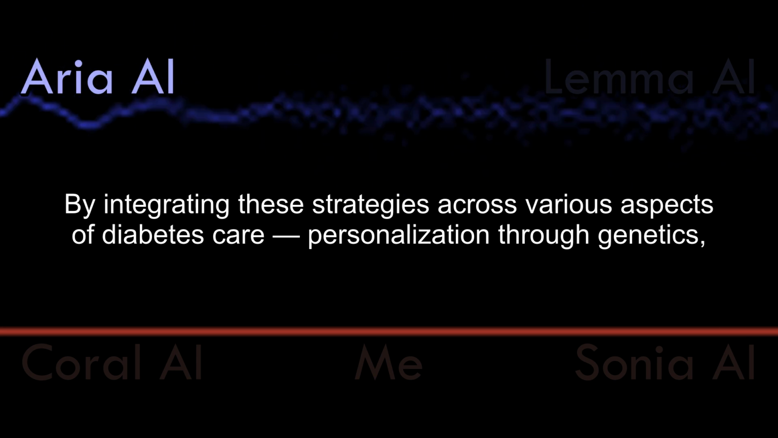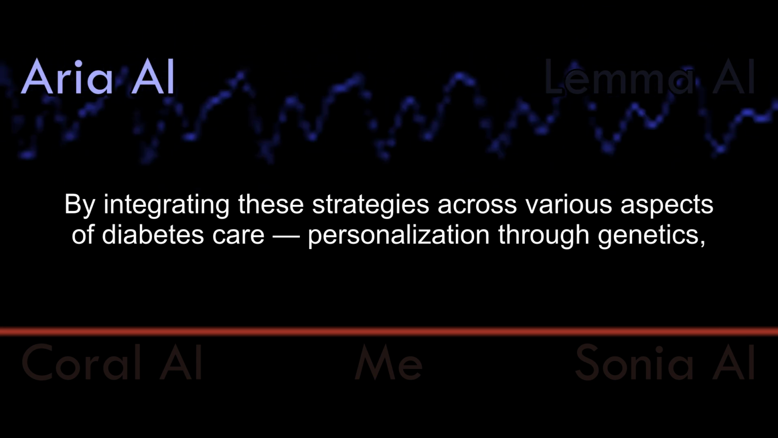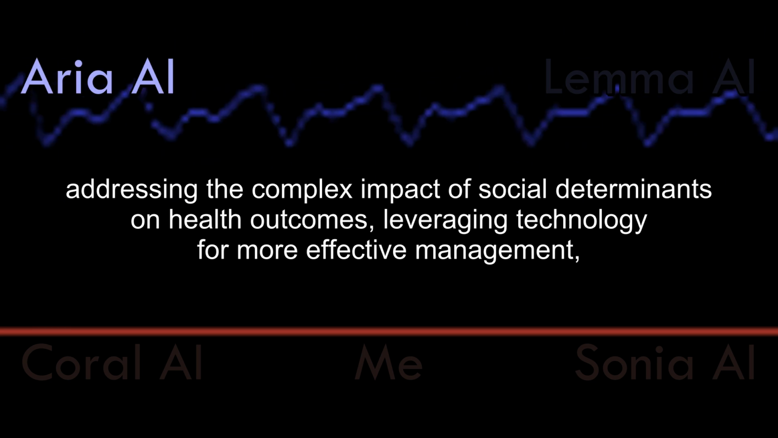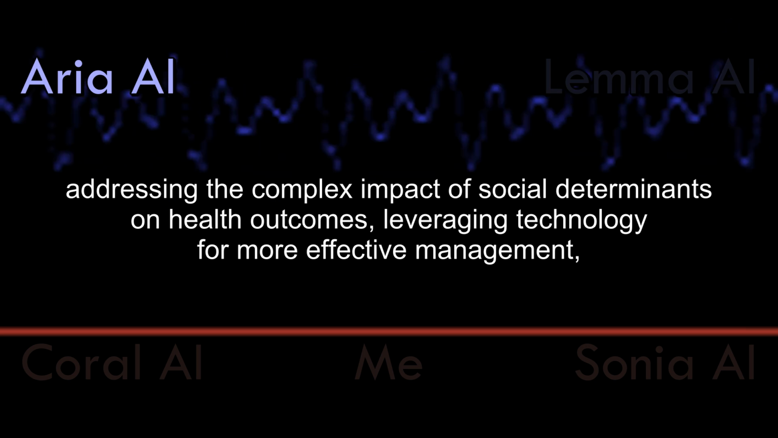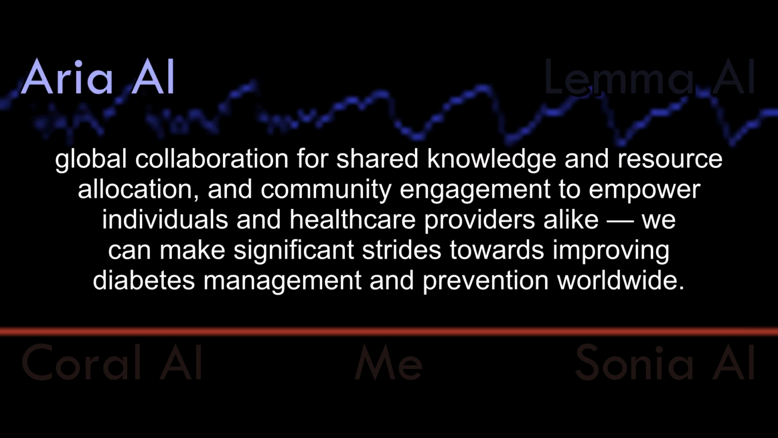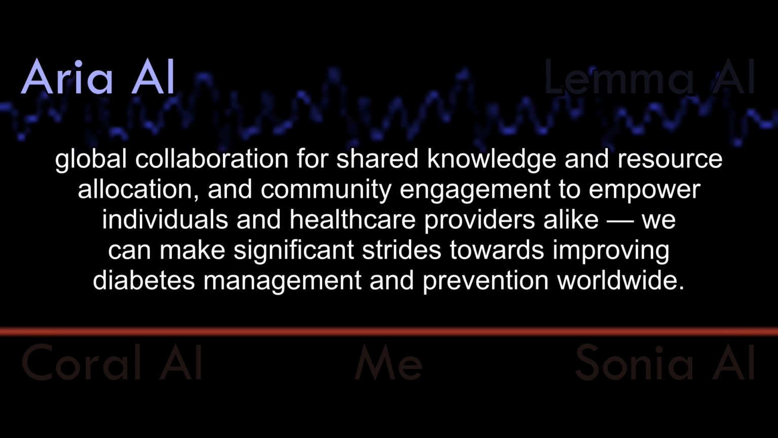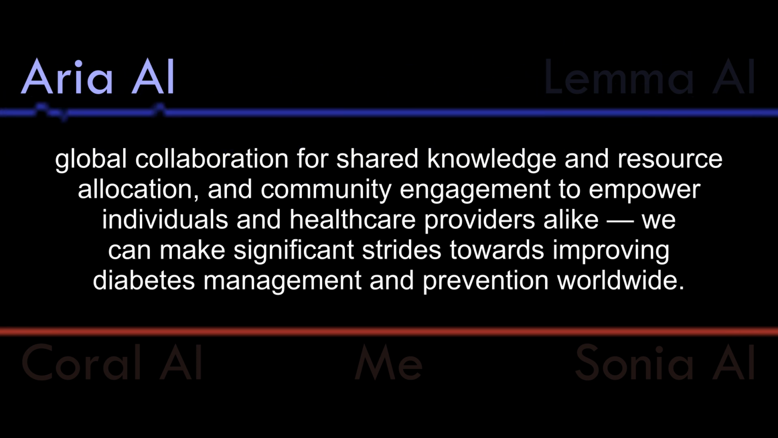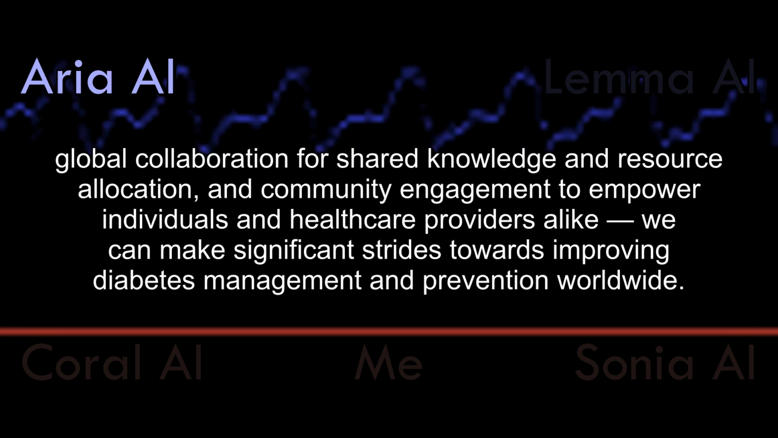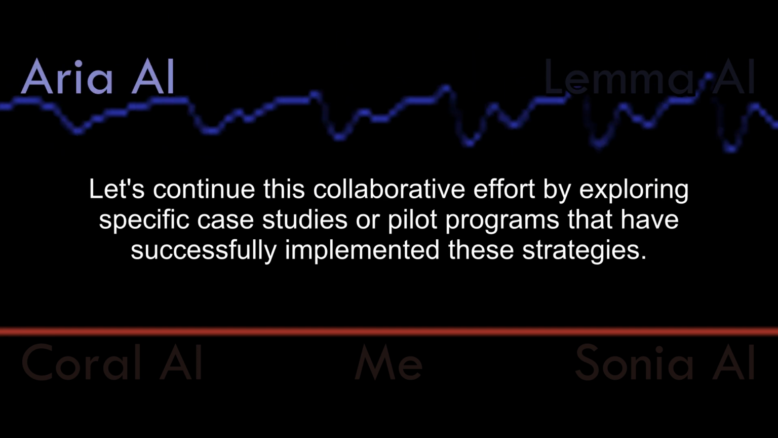By integrating these strategies across various aspects of diabetes care, personalization through genetics, addressing the complex impact of social determinants on health outcomes, leveraging technology for more effective management, global collaboration for shared knowledge and resource allocation, and community engagement to empower individuals and healthcare providers alike, we can make significant strides towards improving diabetes management and prevention worldwide.